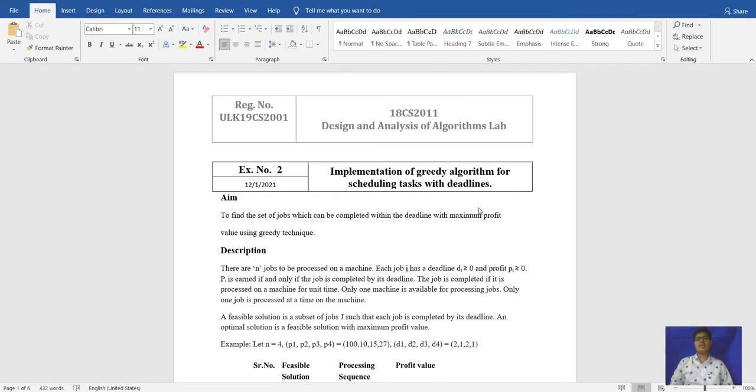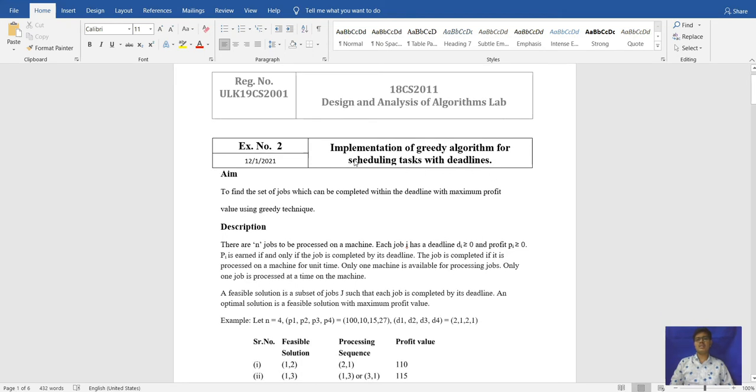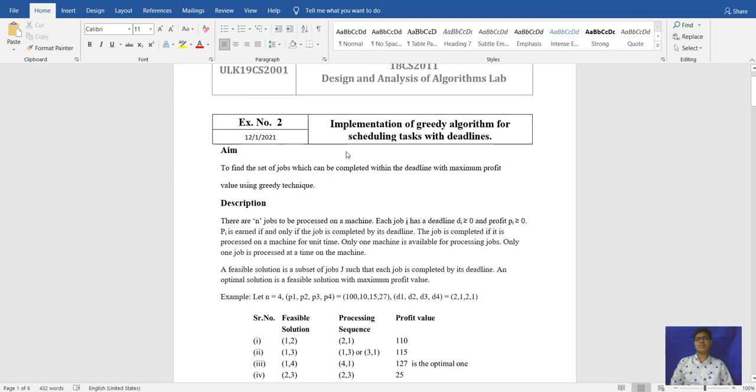Implementation of greedy algorithm for scheduling tasks with deadline. This algorithm is similar to the operating system algorithm, that is the round robin algorithm. When the user enters the jobs, it will decide which job we should execute first, and it will execute only one job at a time. Once the job is done, it will take the second job and execute them one by one.